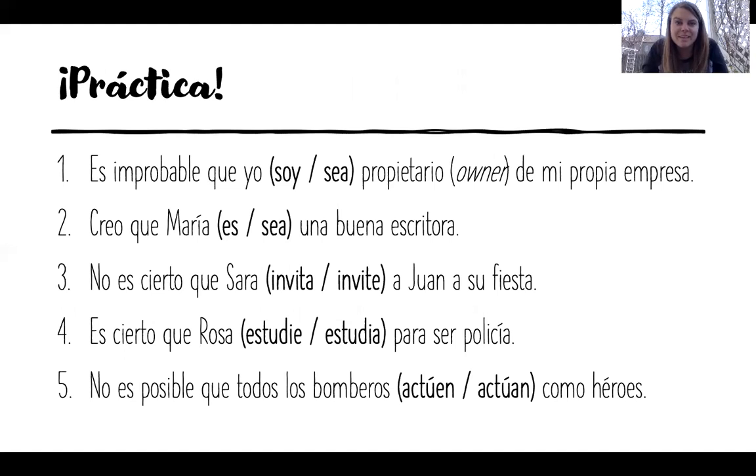Ready for the answers? Es improbable que yo sea propietario de mi propia empresa. Creo que María es una buena escritora. So it's creo that says I think, and so that is me being sure. So creo que María es. I'm not using the subjunctive there. No es cierto que Sara invite a Juan a su fiesta. Es cierto que Rosa estudia para ser policía. So it's saying it's certain that she's doing that, so I'm not expressing doubt. That will not be subjunctive. That needs to be indicative. And then the last one, no es posible que todos los bomberos actúen como héroes. That one is going to be subjunctive again.